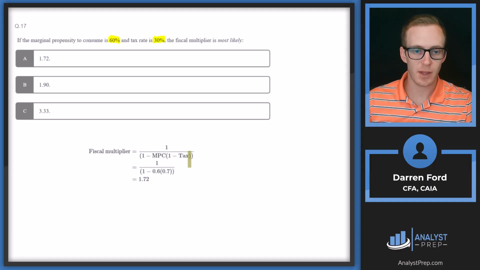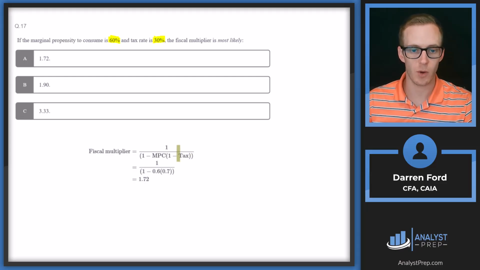And this is essentially telling us if we give money to consumers, how much of this are they going to spend? And then that multiplier essentially tells you, okay, if we give consumers $1, that's going to lead to an additional $1.72 worth of spending.